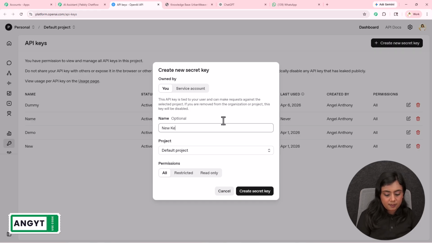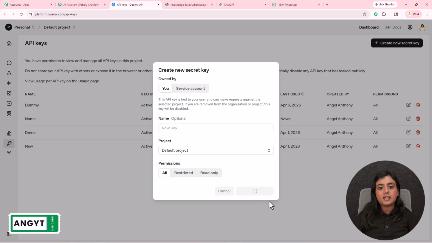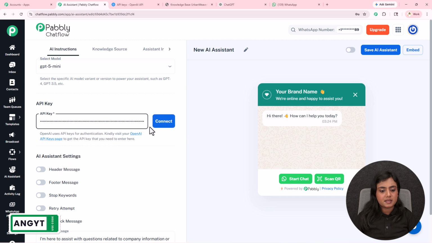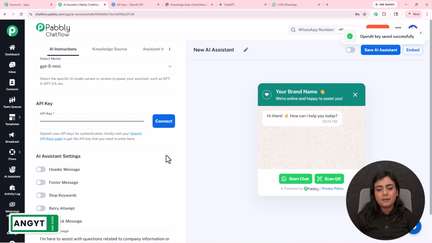So let me give the name. Project, I'll select it as default. Permission, give all the permissions. Create the key. As you will see, the key has been generated. You will see the token is there. I will copy it, paste it in the field and click on this connect button. That is how you build the connection between WhatsApp and OpenAI.